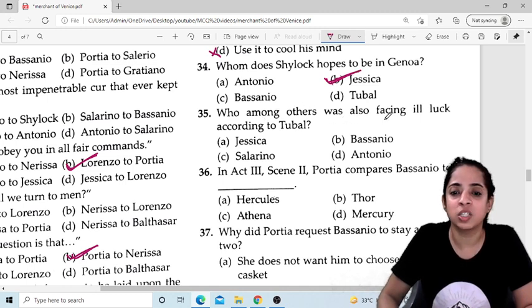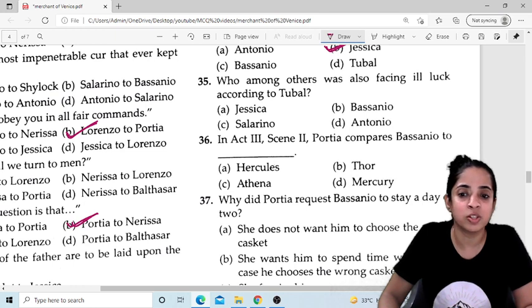Who among others were also facing ill luck according to Tubal? Okay, who was facing ill luck? Antonio. Antonio was facing ill luck.